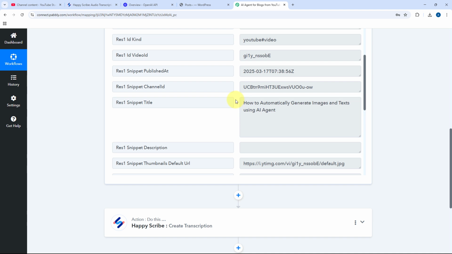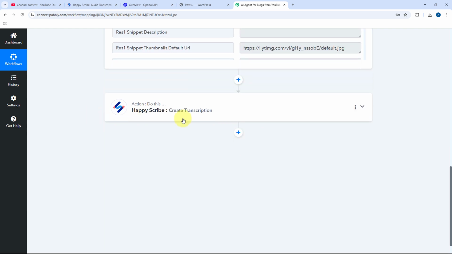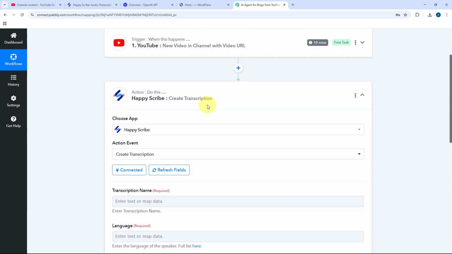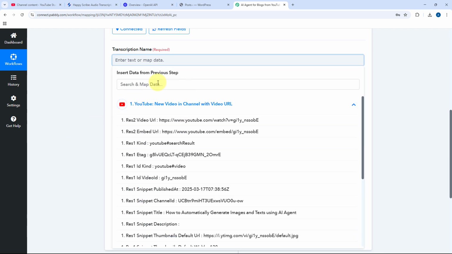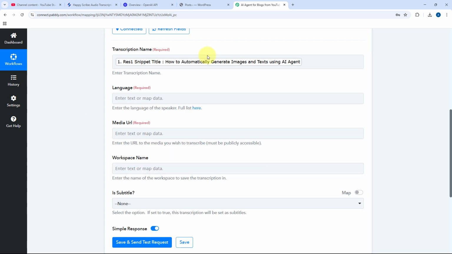of this transcription. So what we have to do is, from the trigger step responses, add the response of the YouTube video title over here in this Happy Scribe action step, in the transcription name field. For that, just click on this field, and from this drop down, from the responses which we have received from YouTube in the trigger step, select the response of the title and it will be mapped.